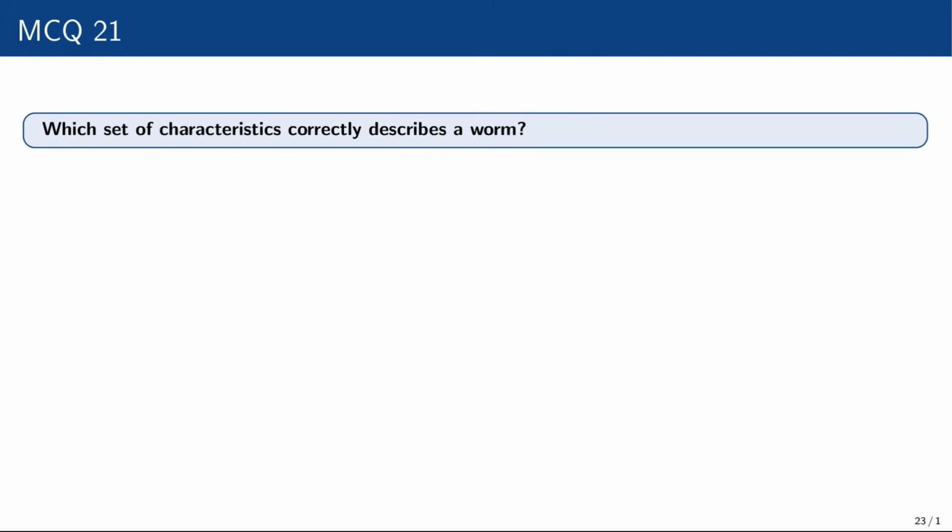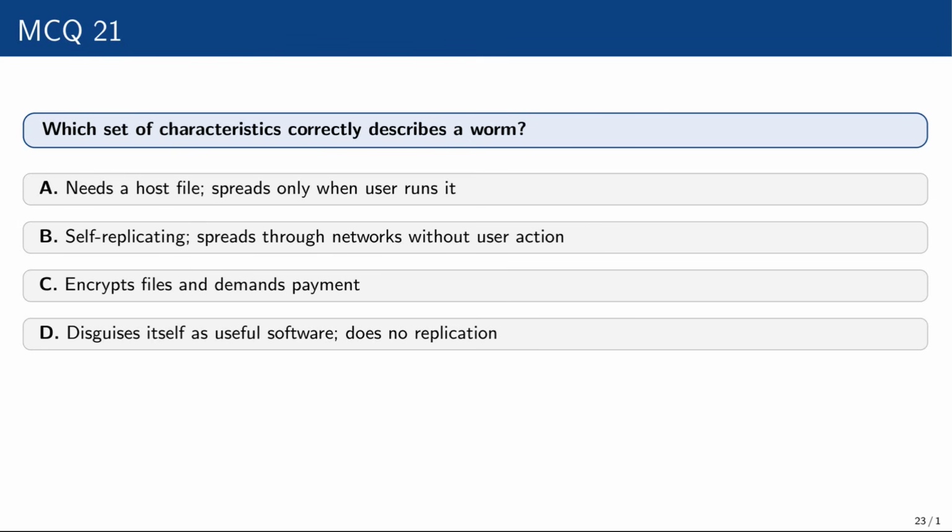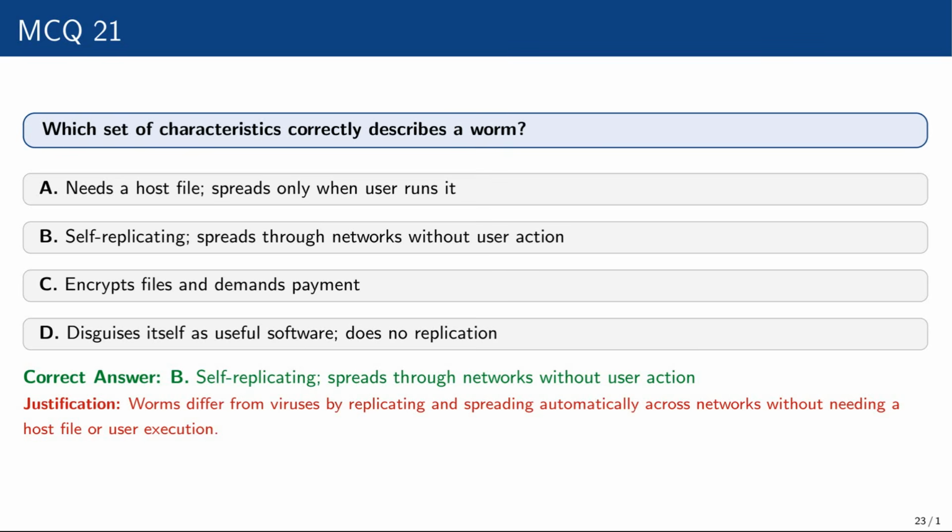Question number 21. Which set of characteristics correctly describes a worm? Needs a host file, spreads only when the user runs it; self-replicating, spreads through networks without user action; encrypts files and demands payment; disguises itself as useful software, does not replicate. The correct option is self-replication spreading through networks without user action. Worms differ from viruses by replicating and spreading automatically.